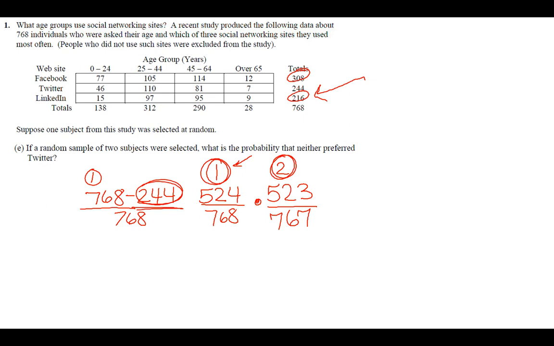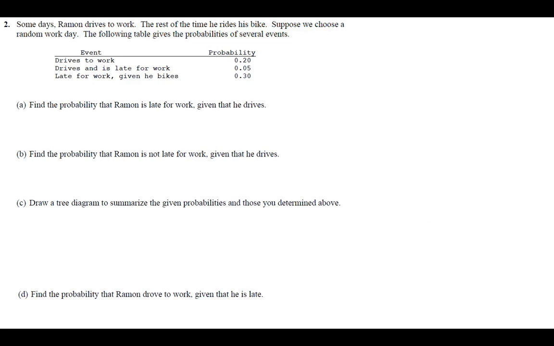Okay, which gives us about 46.52%. Number 2, some days Raymond drives to work. The rest of the time he rides his bike. Suppose we choose a random work day. The following table gives the probabilities of several events. Find the probability that Raymond is late for work given that he drives.